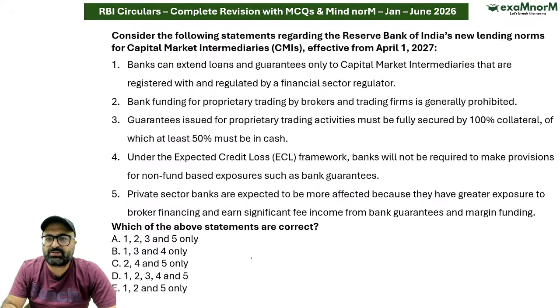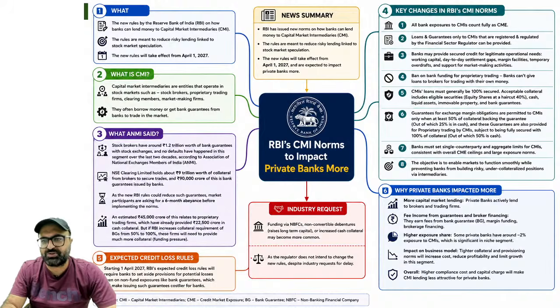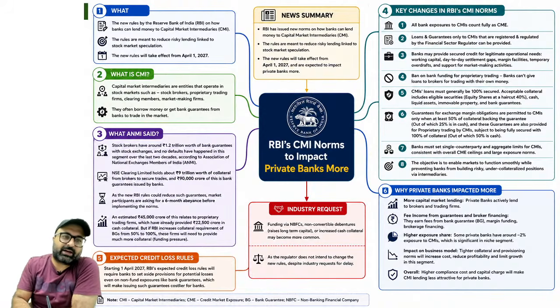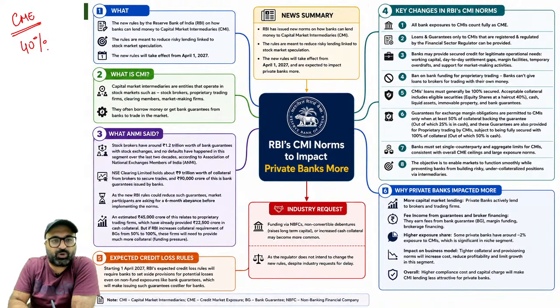The next question talks about the capital market exposure with respect to the banks. उस पे कुछ changes हुए. Let's talk about this in detail. Please pay attention. If I talk about the capital market exposure, सबसे पहले आपको पता होना चाहिए RBI has fixed the percentage where RBI said that banks capital market exposure is allowed to be 40%. Overall, it is allowed to be 40% of what?